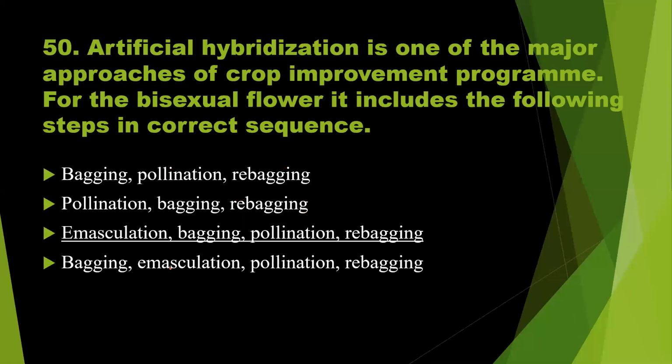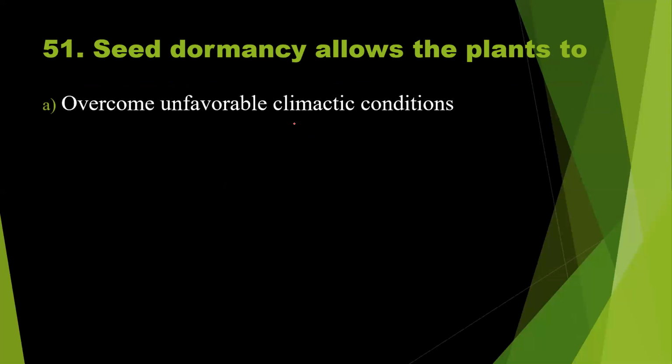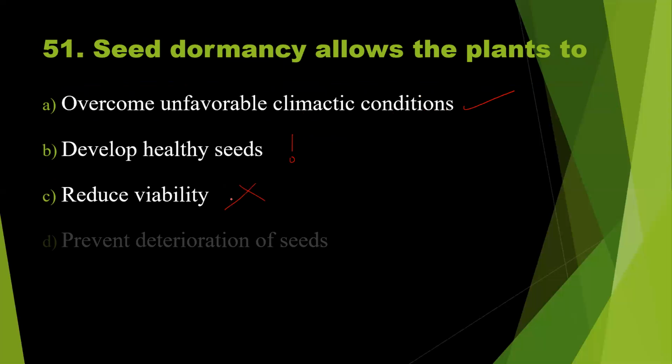Question number 51. Seed dormancy allows the plants to overcome unfavorable climatic conditions. Seed dormancy helps to overcome the unfavorable climatic condition. Correct. Develop healthy seeds. Is it correct? Let us see. Reduce viability, I think this is wrong. Prevent deterioration of seeds.